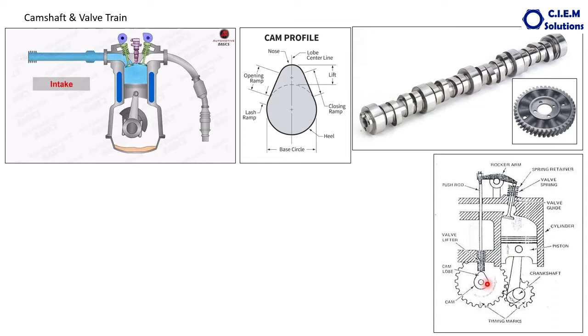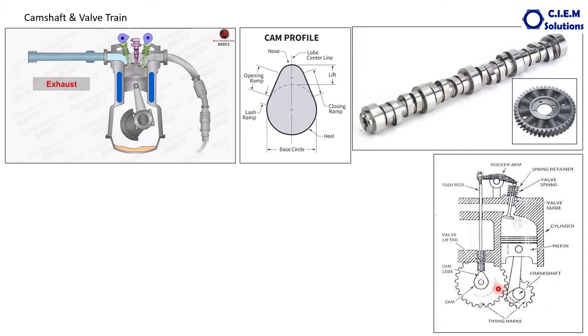And to perform the job of opening and closing the valves in accordance with the movement of the piston inside the cylinder, both gears have to be appropriately matched. This is called timing. If it is a gear type drive, there will be a timing mark.